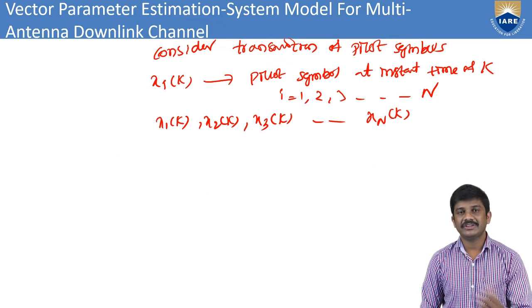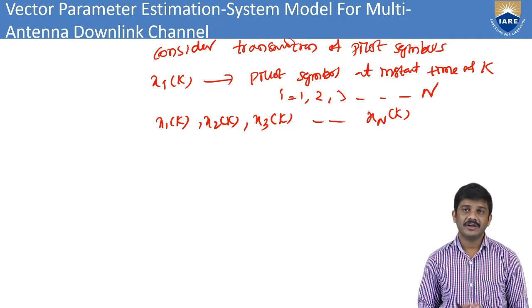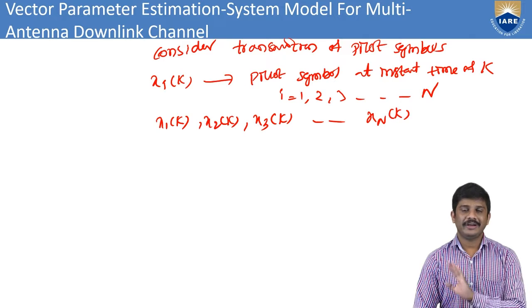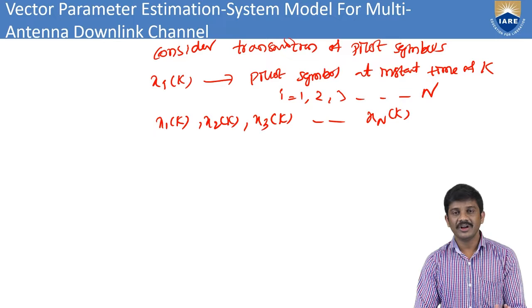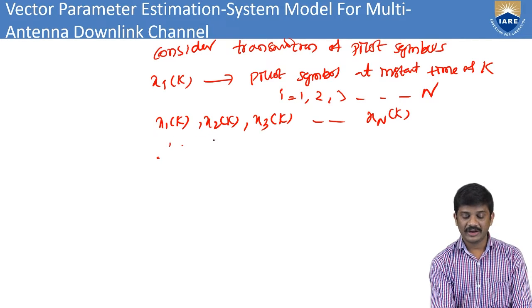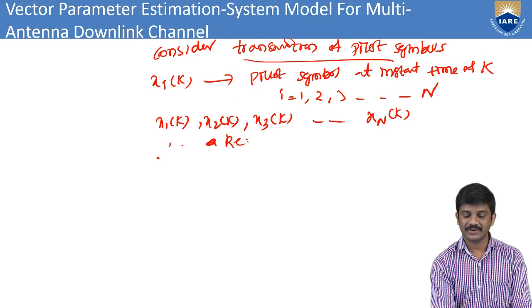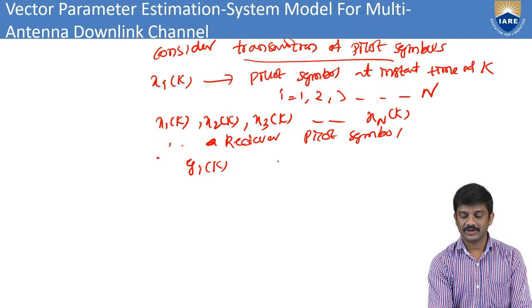Like that we can go with the transmitter symbol in the various downlink or uplink in the multi antenna. For that we can consider the vector parameters, that is a transmitter parameter or channel estimation parameter or received parameter. Therefore we have the receiver. Now this is the transmitter pilot symbol. We can go for the receiver pilot symbol, which means we can also write y i of k. Here we have the time instant k value.